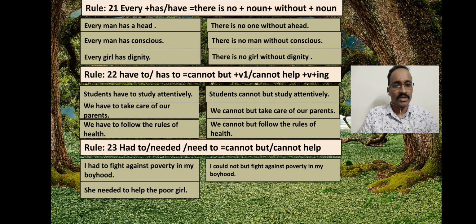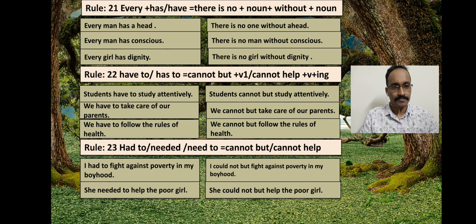See the next example. She needed to help the poor girl. So here you see, the tense is simple past. Therefore, we also use couldn't but or couldn't help. She couldn't but help the poor girl.